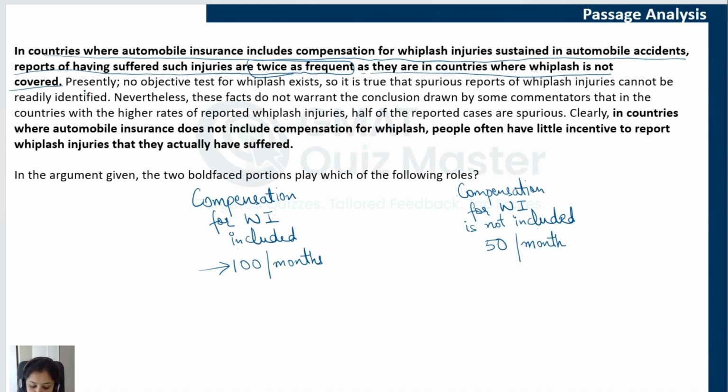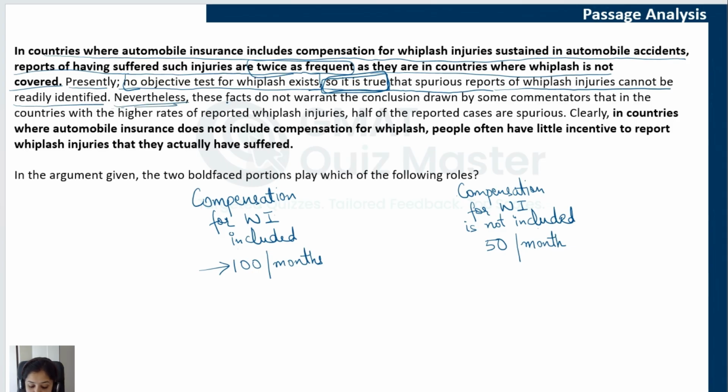Let's read further. Presently, no objective test for whiplash exists. So it is true that spurious reports of whiplash injuries cannot be readily identified. So the author is presenting another fact here that there is no objective test for whiplash at the moment. So it is true, which means that the author agrees that it is not possible to identify the fake reports of such injuries. We cannot distinguish between reports that are related to actual whiplash injuries versus the reports that are related to fake whiplash injuries. All right, let's read further.